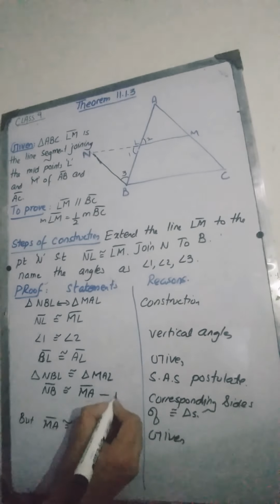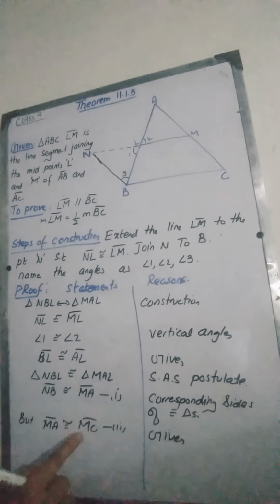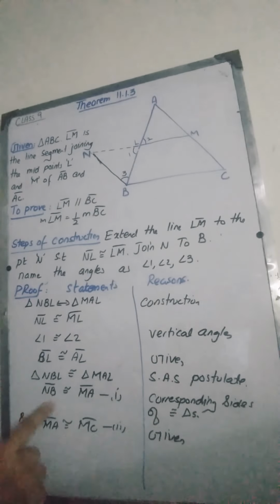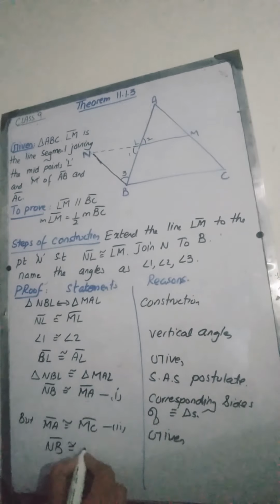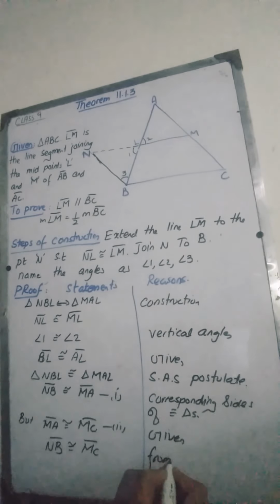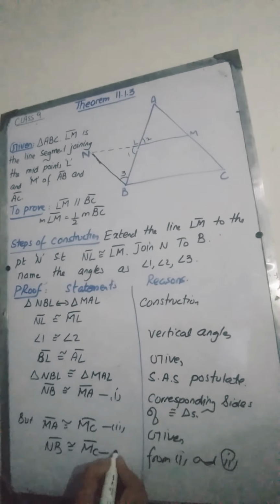If you compare these two equations, MA is congruent to NB, and MC is also congruent to MA. It means NB will be congruent to MC. This is from 1 and 2.